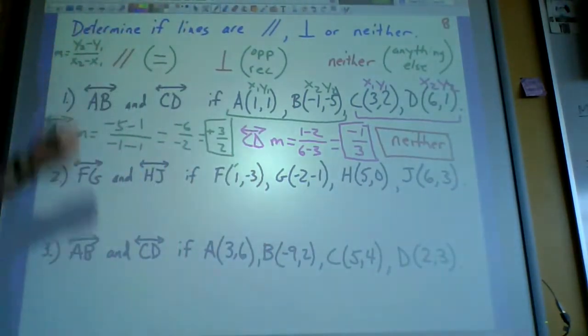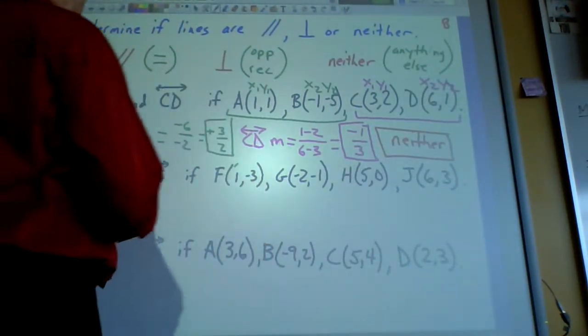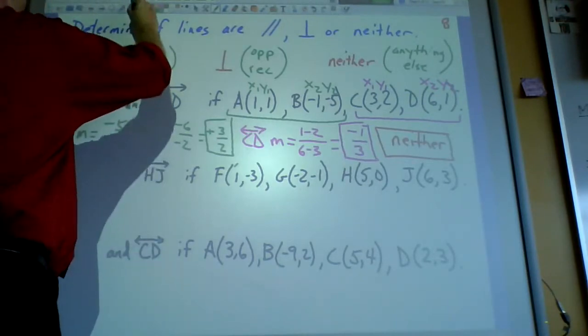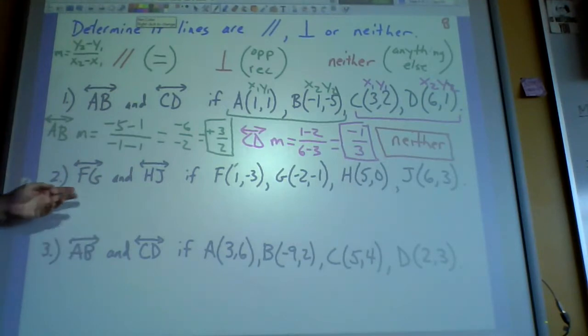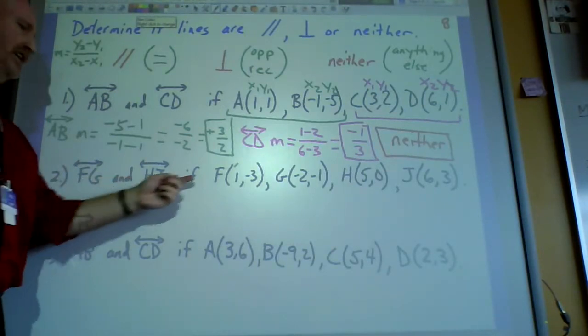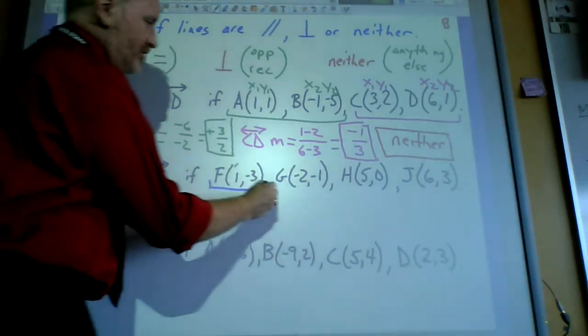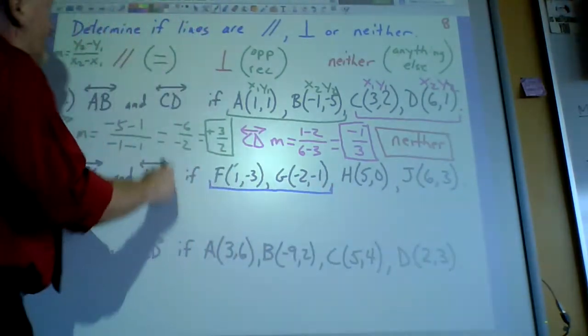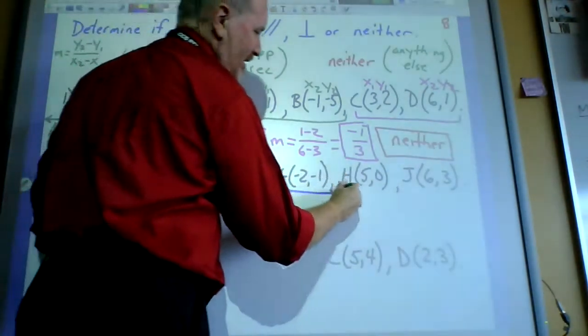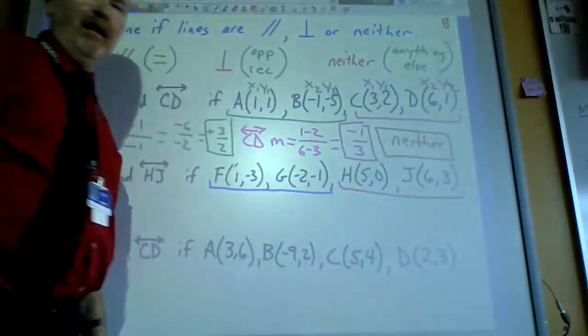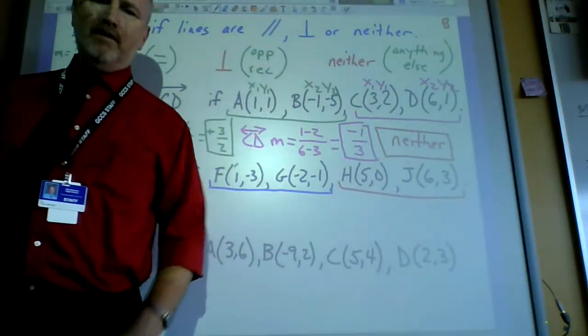All right. Any questions on that? So now, in the in-person classes, I had the students do these two on their own. So you need to calculate the slope of FG. I'll box those two guys in blue, and then also the slope of HJ. I'll box them in with red. And I'll pretend like you just took a few seconds to do that.